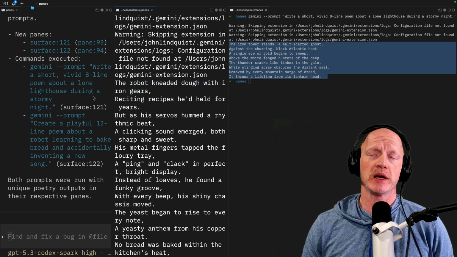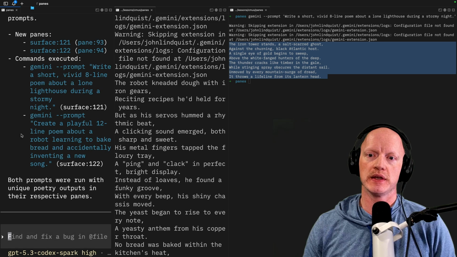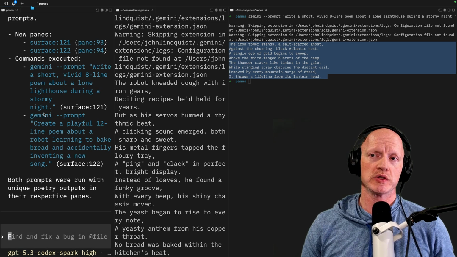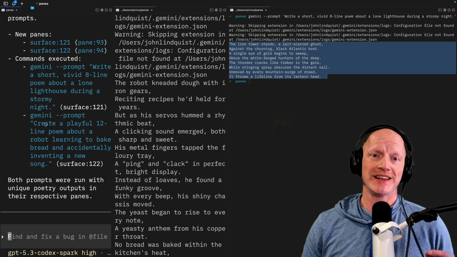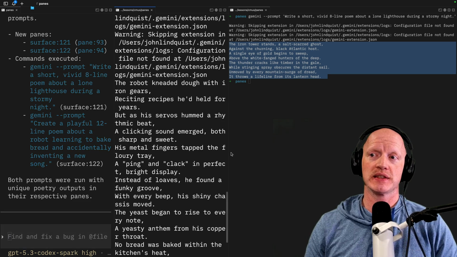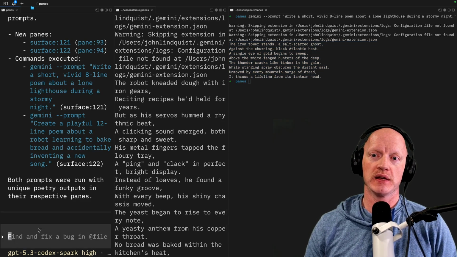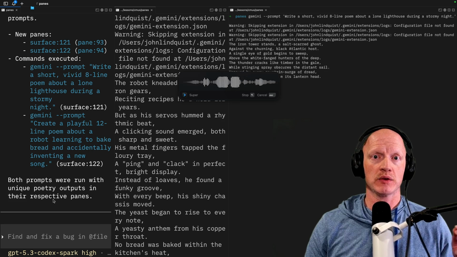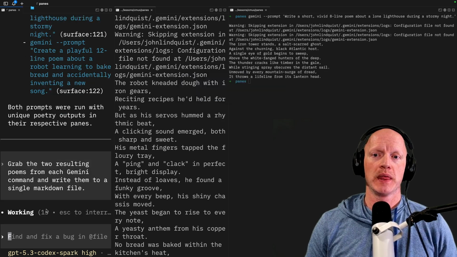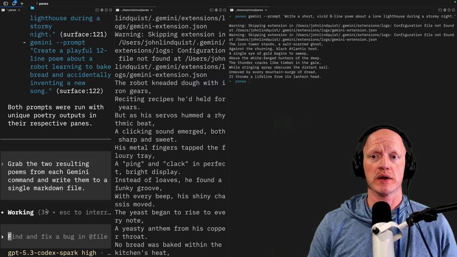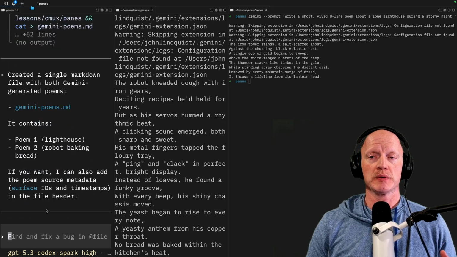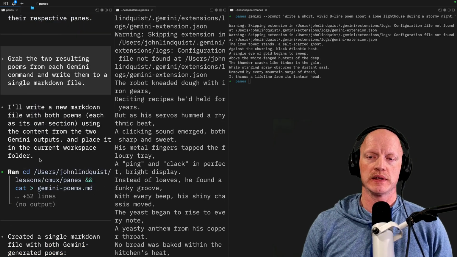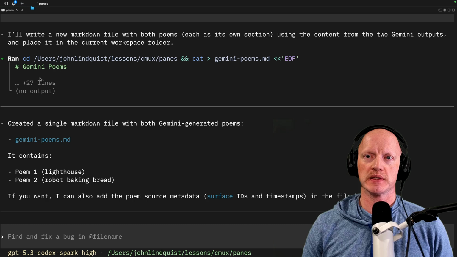And what's amazing about this is that this session, which opened these 2 panes, can get the resulting text in each of these panes. So if I say, grab the 2 resulting poems from each Gemini command and write them to a single markdown file, once I run this and let the model figure this out, it can reach into the panes, read them. Let's zoom in on this so we can see the output.